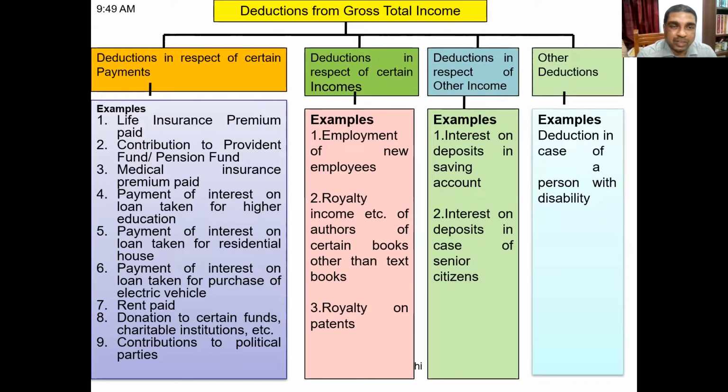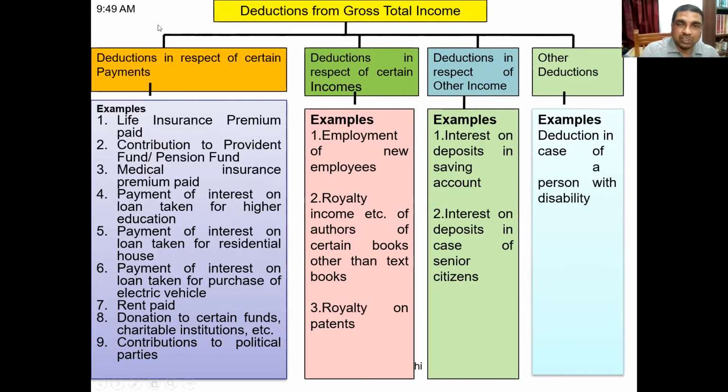Or one more example, contribution to provident fund or pension fund, or medical insurance premium paid, payment of interest on loan taken for higher education. That means educational loan interest. Payment of interest on loan taken for residential house. Payment of interest on loan taken for purchase of electric vehicles. Rent paid. Donations to certain funds. Contribution to political parties. These are the examples of certain deductions.